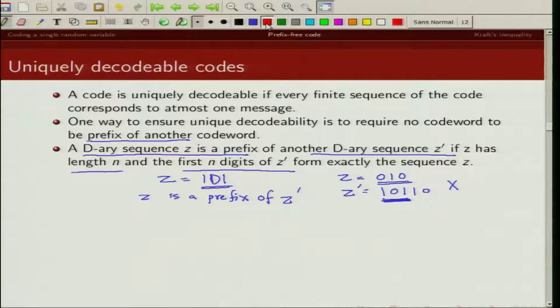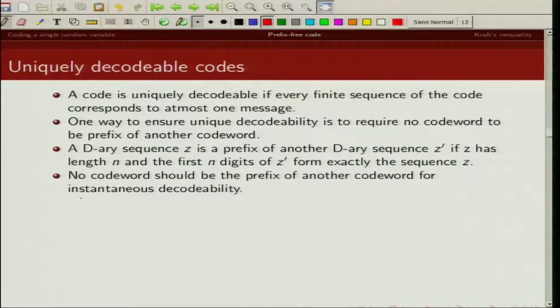So we say a sequence Z is a prefix of another sequence Z' if Z is of length n, where n is greater than or equal to 1, and the first n bits of Z' are exactly the same as the sequence Z.